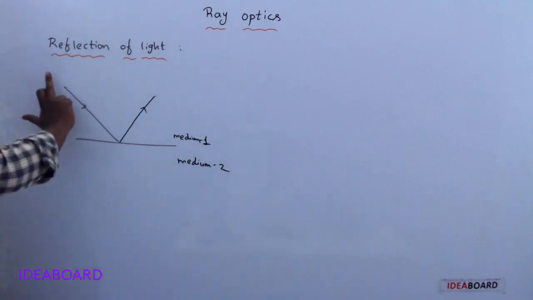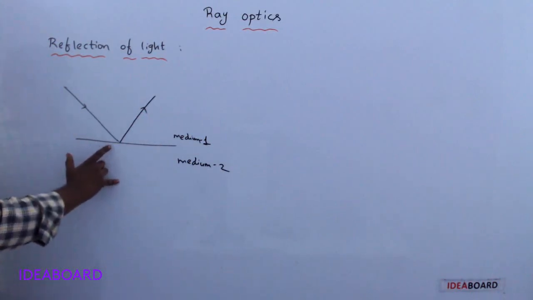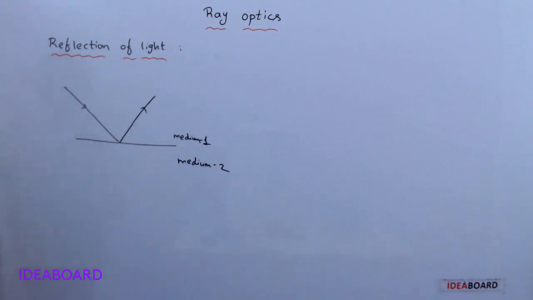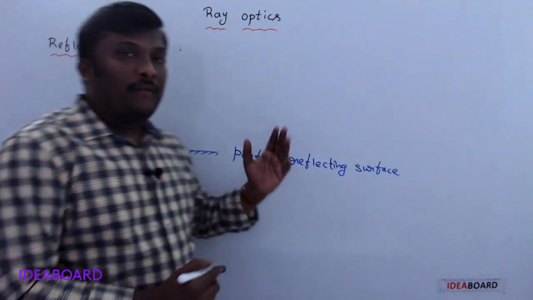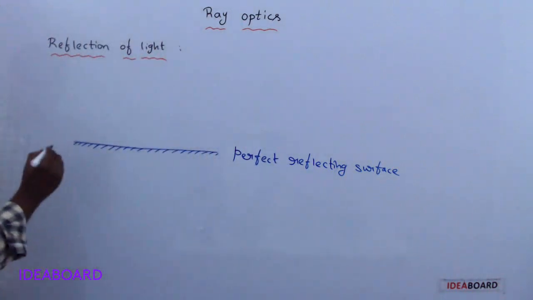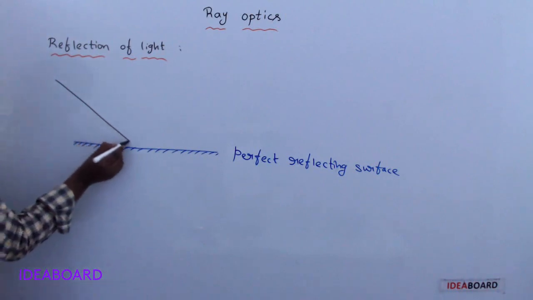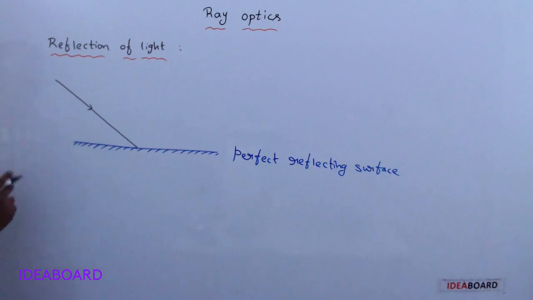When a light ray strikes the boundary of two media at a point, then a part of light turns back into the same medium, and it is called the reflection of light. Now, this is a perfect reflecting surface. On the perfect reflecting surface, a light ray is incident here. This ray is called the incident ray.